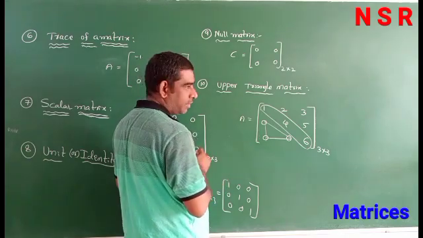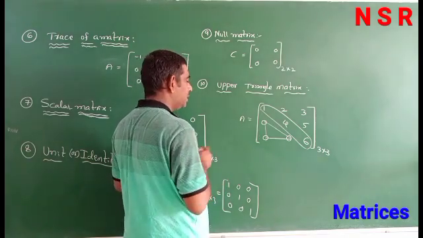Again we have another definition, mathematically how to represent it.